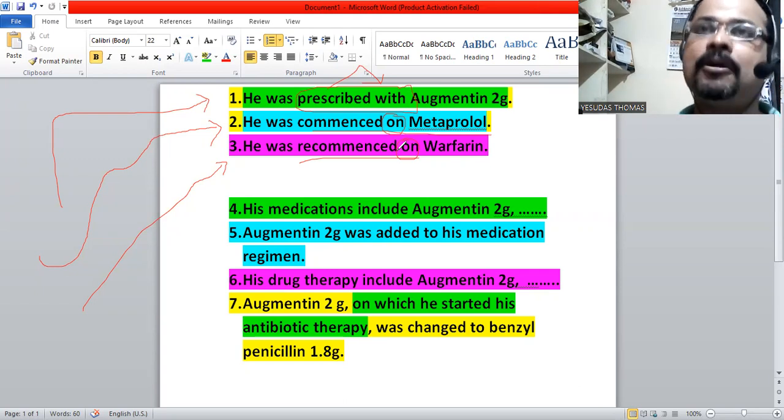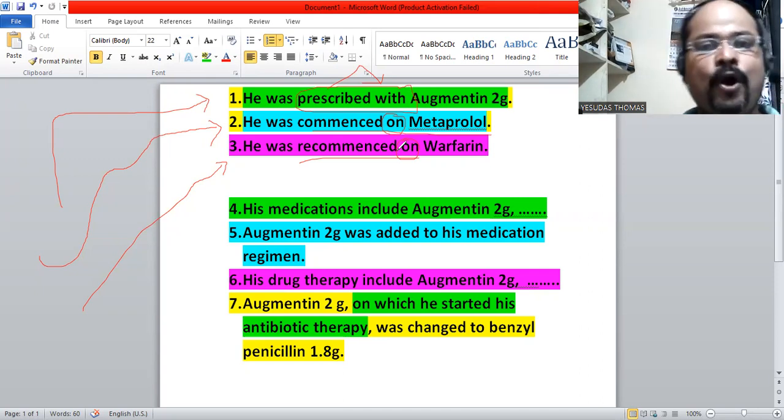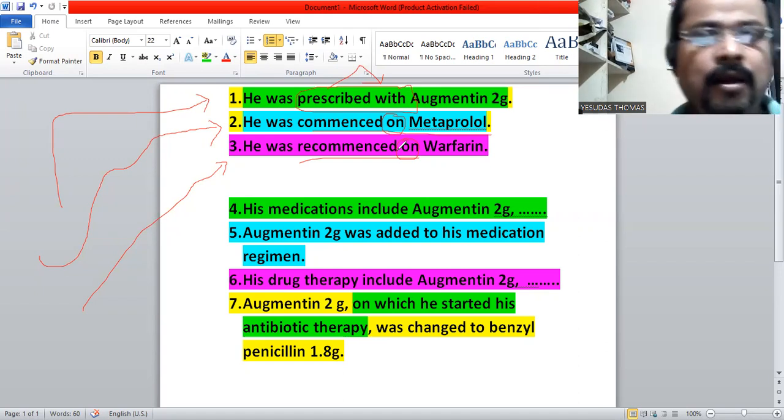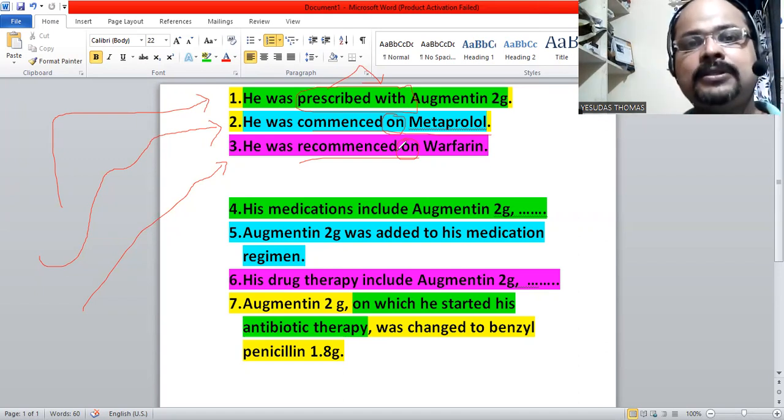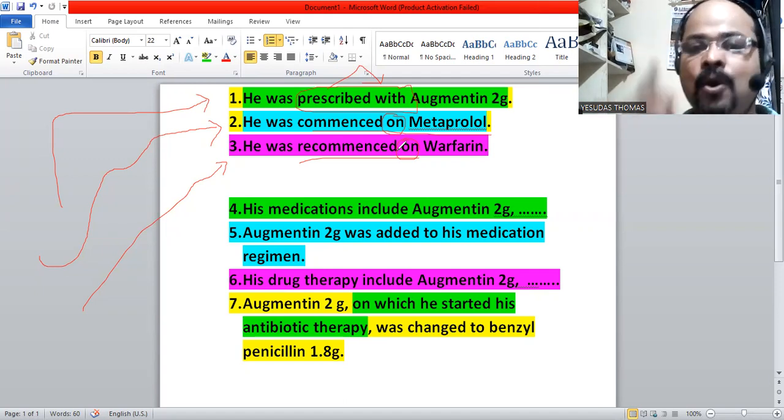The doctor prescribed Augmentin. We don't need with there. The doctor commenced metoprolol. We don't need on there. But when we use passive voice, we need with after prescribed, we need on after commenced. And this is the rule. Repeat.